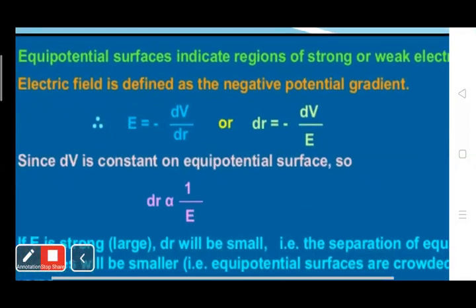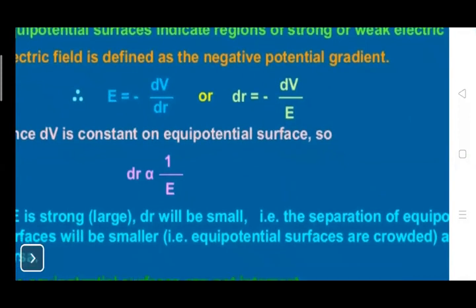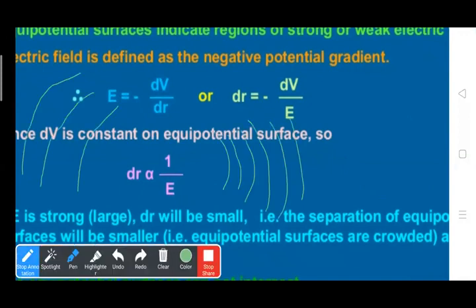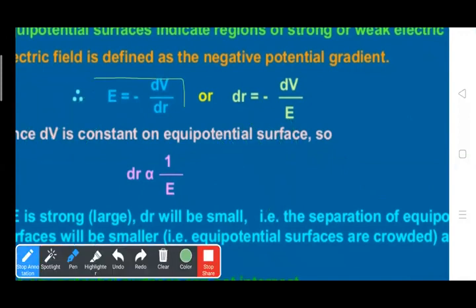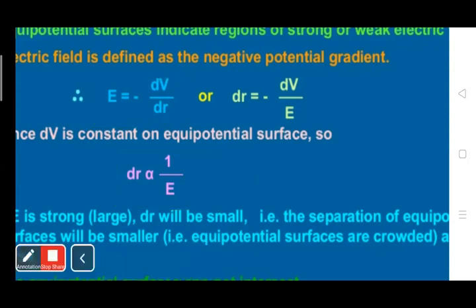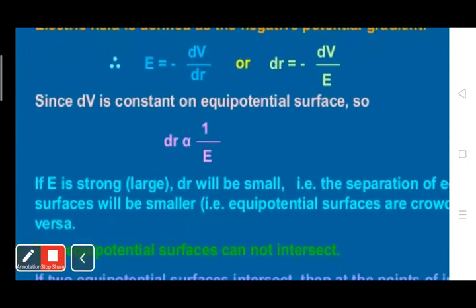The electric field is defined as the negative potential gradient, E equals minus dV over dr. Try to prove this by yourself. From this equation, dr equals minus dV upon E, so dr is proportional to 1 upon E. So if E is strong, that is, large, dr will be small.